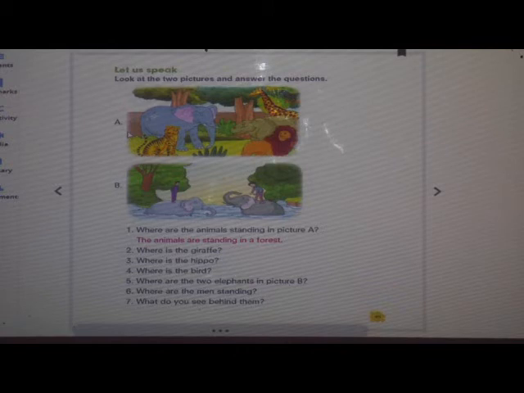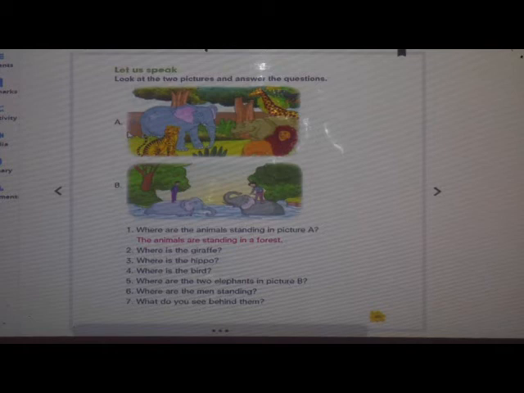Where are the two elephants in picture B? The two elephants are in water. Where are the men standing? The men are standing on the elephant. What do you see behind them? We see trees behind them.